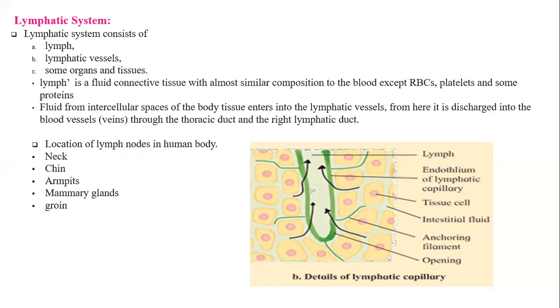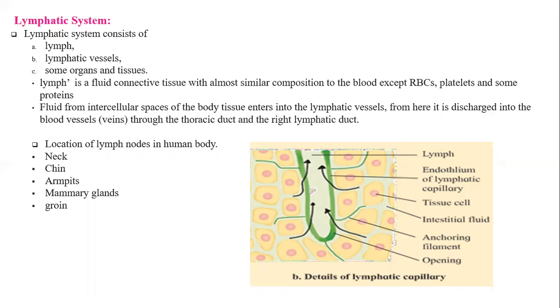So what is lymph? It is a fluid which is again a part of blood itself, in which RBCs, platelets and proteins will not be present. Fluid from the intercellular spaces of the body tissue enters its lymphatic vessels. From there, it will be discharged in the veins through the thoracic duct and the right lymphatic duct. Thoracic duct will be collecting the lymph from the upper part of the body, and right lymphatic duct will be collecting the lymph from the lower part of the body.